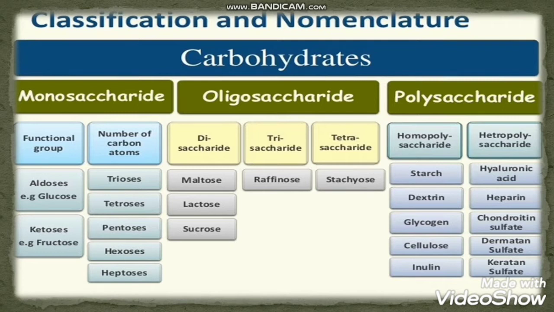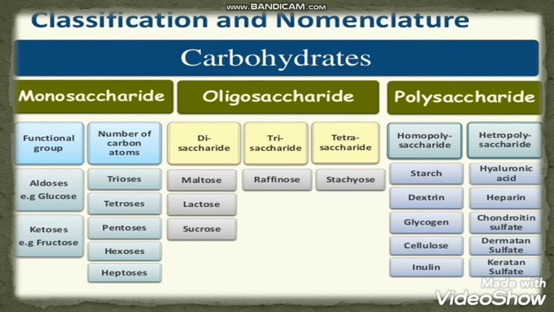Oligo is a Greek word which means few, and saccharide is a sugar molecule. So carbohydrates having a few sugar molecules are known as oligosaccharides. They are generally divided into disaccharide, trisaccharide, and tetrasaccharide. Di means having two molecules of sugar. Tri, an oligosaccharide consisting of three molecules of sugar, and tetra, an oligosaccharide consisting of four molecules of sugar.